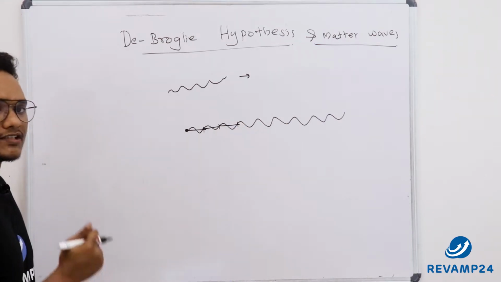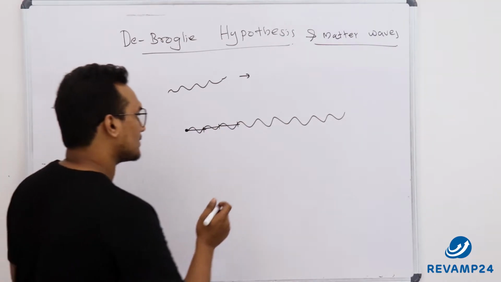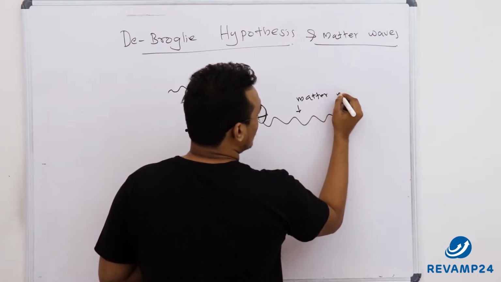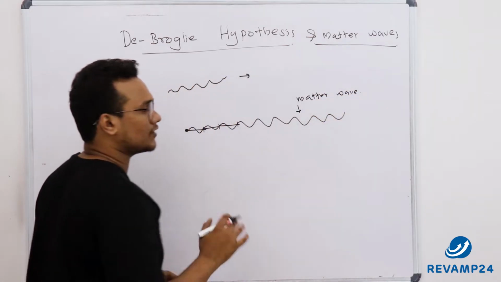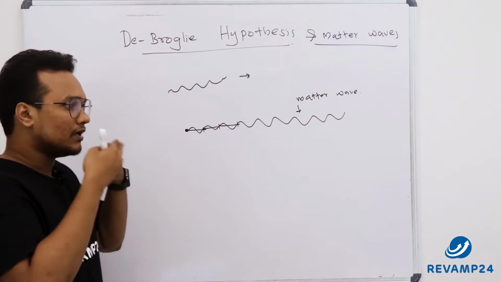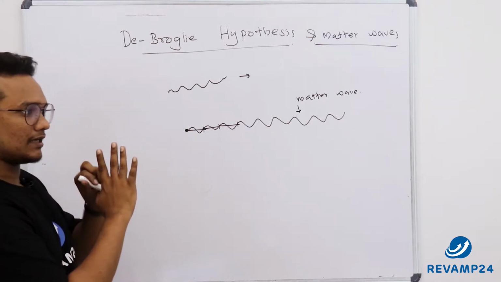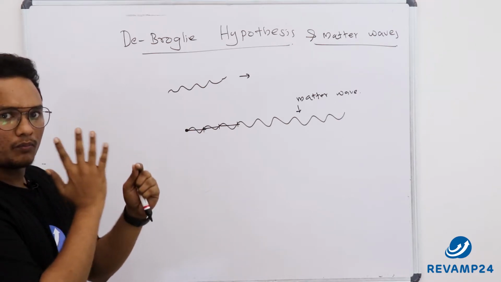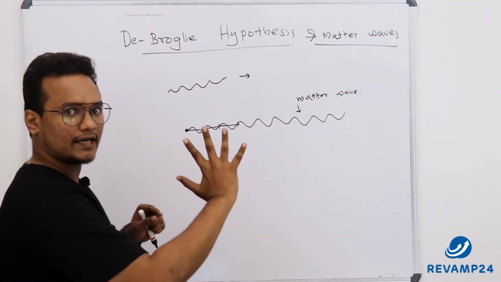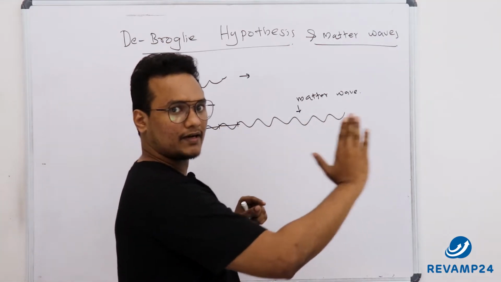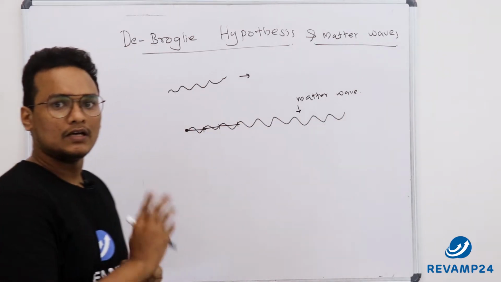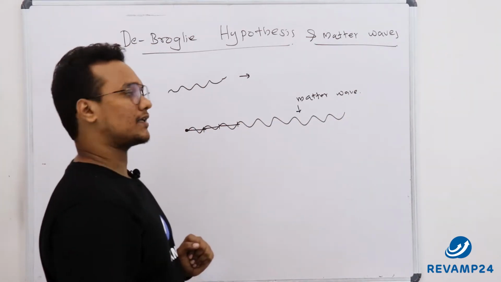Now De-Broglie called this wave a matter wave. Don't confuse matter wave with material wave. Material wave is different. Whenever we are speaking, our speech is compressing the air molecules. These air molecules will be compressed, then rarefaction, compression, rarefaction. So these are material waves. They are propagated through a medium, due to vibration of particles.